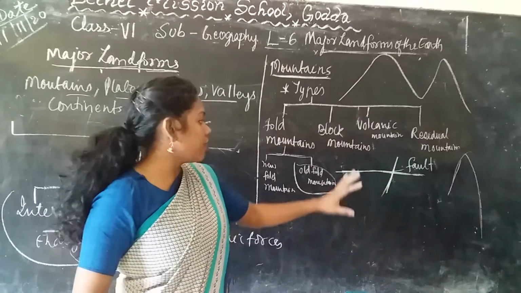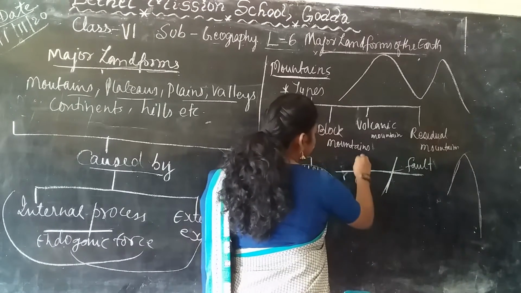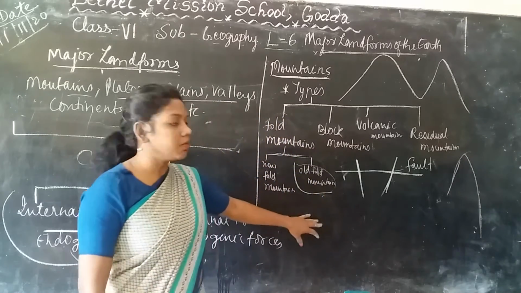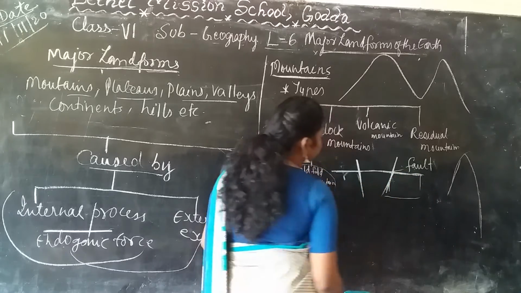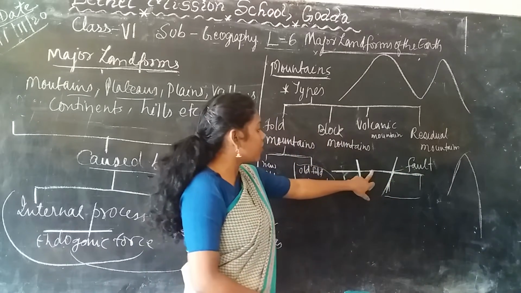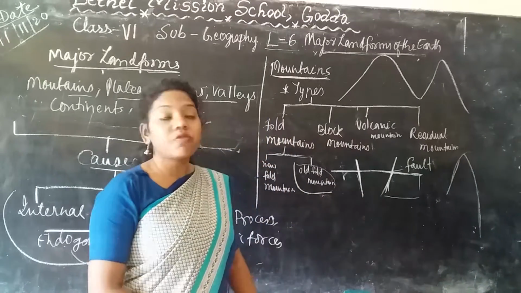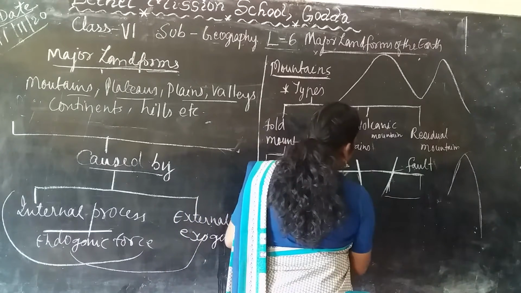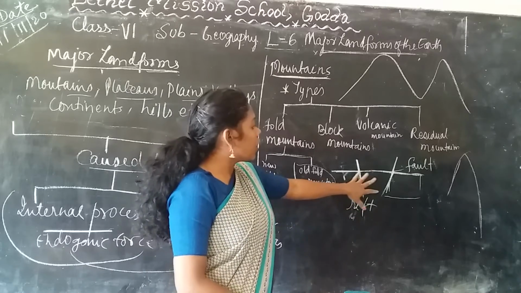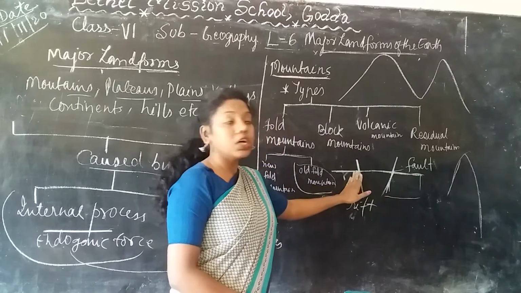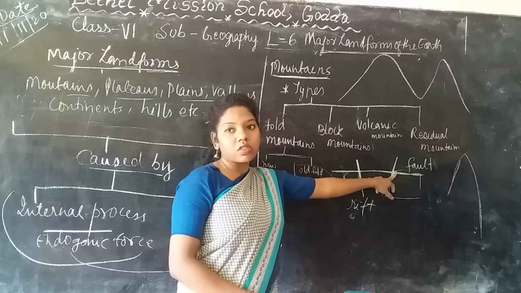Okay. And what happens if the earth crust is broken down into two places? For example, here. Sometimes this broken part and this part move away. So this part will go downwards, and it will form a rift valley. So when the earth surface is broken down into two regions, the broken part is called the fault.